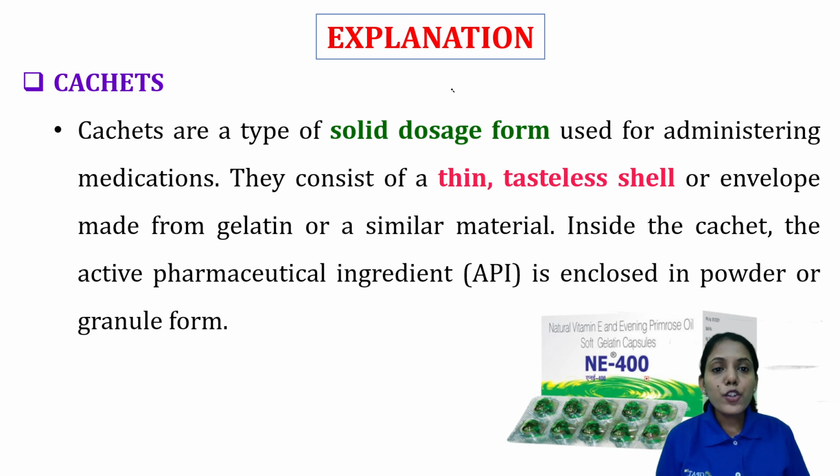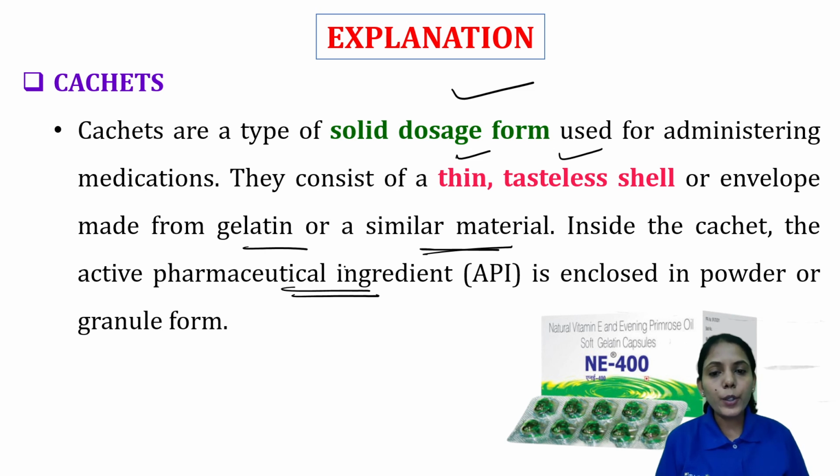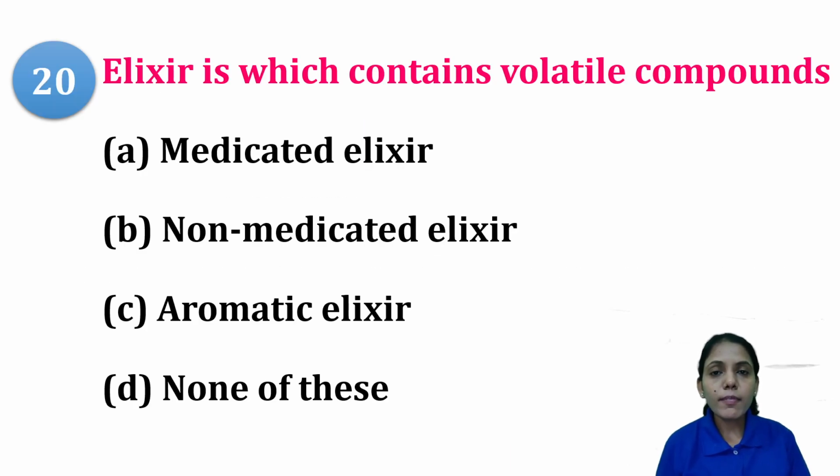Sachets are a type of solid dosage form used for administering medication, and they consist of a thin tasteless shell. The shell should not have any taste. So if the drug has a bitter taste, it can be enclosed in this tasteless shell, which is also known as an envelope, made from gelatin or a similar material. Inside the sachet, the API, the active pharmaceutical ingredient, is enclosed in a powder or granular form.